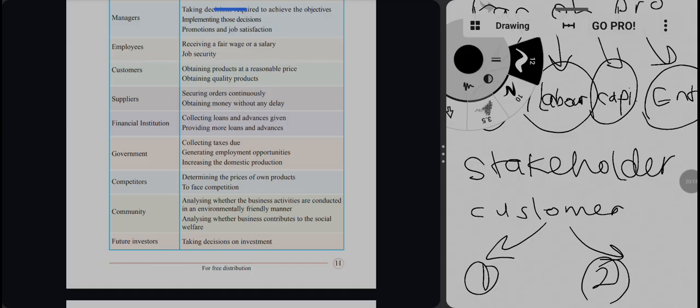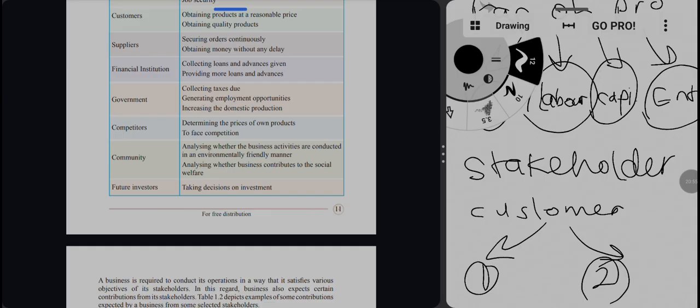The customer also wants to obtain a quality product. The other one is the supplier, who wants to secure orders continuously and obtain the money without any delay. They should be interested in the business because they need to know, if I give the commodities and raw materials, is it sure that I will get the money back, or will it be delayed? So, secure the orders continuously.